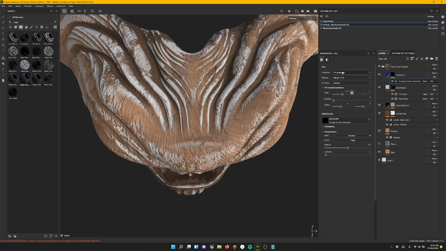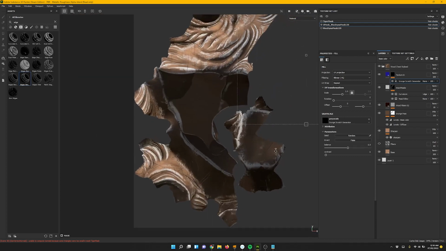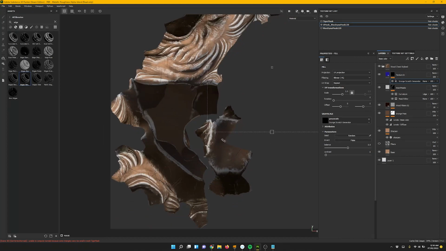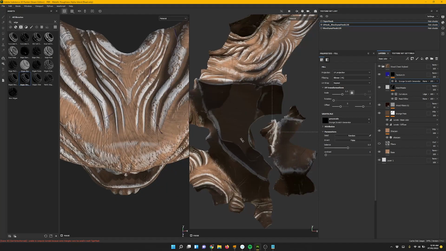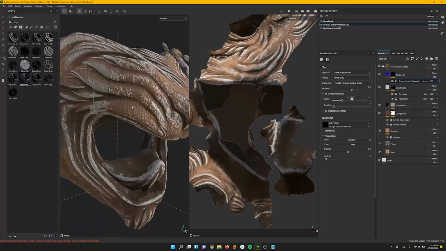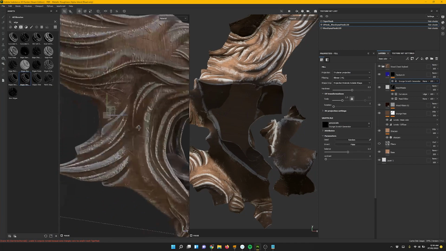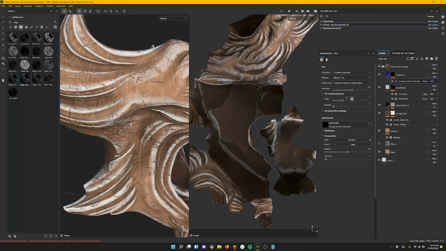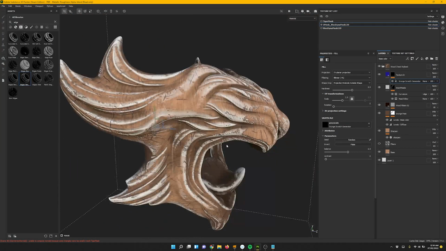So this is trying to put it into the UV layout like this. It's not looking pretty good, so we'll switch this to triplanar projection, and now our scratches should look a little bit more straight. Okay.